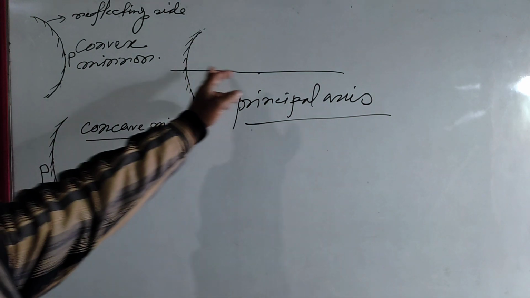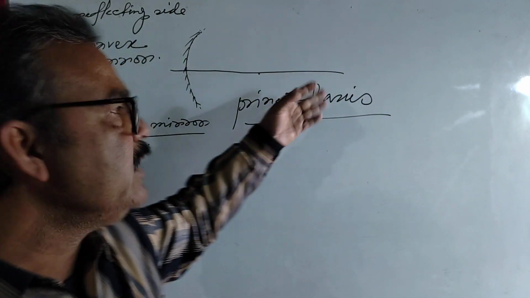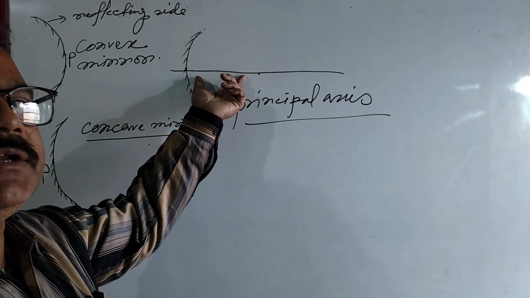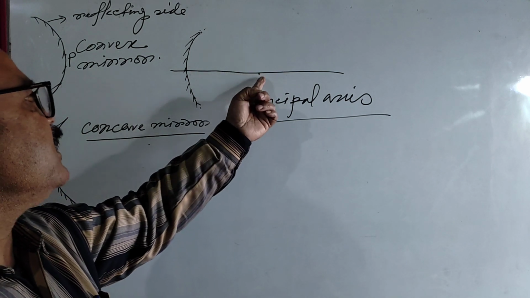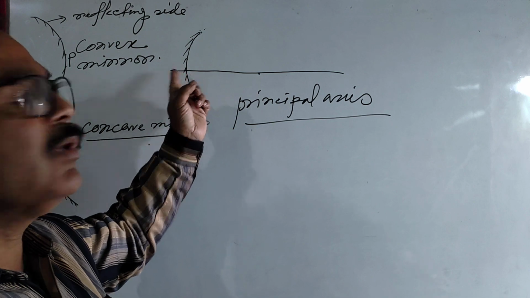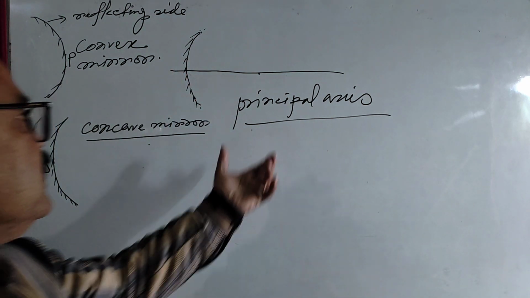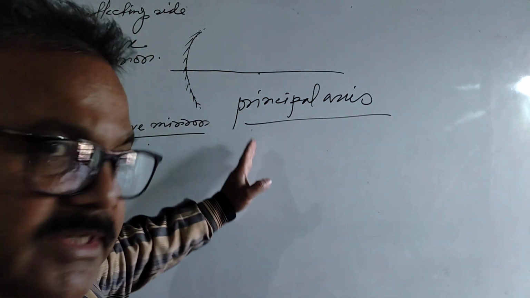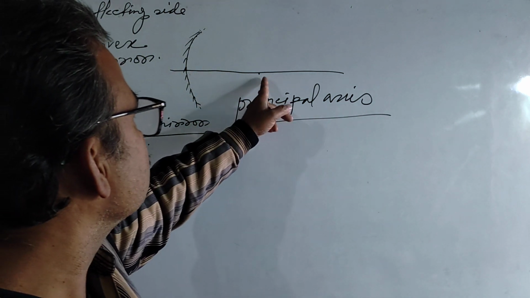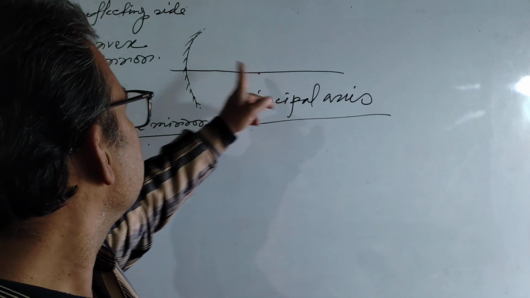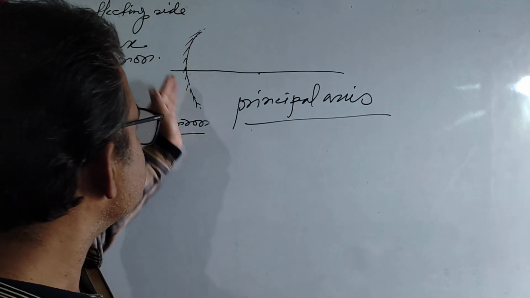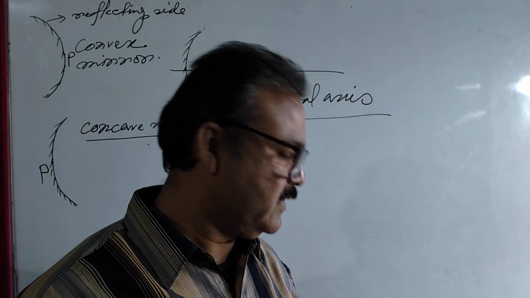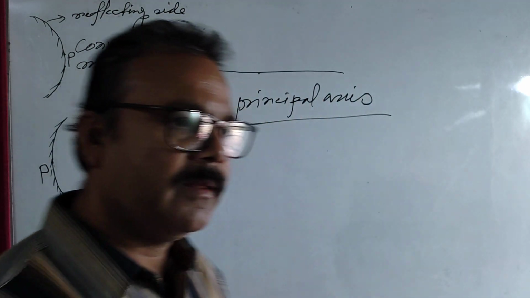In case of mirror, there is no this type of line. Simply you have to imagine. So it is the imaginary line. The imaginary line which passes through the center of curvature and the pole of the spherical mirror is called principal axis. Okay?